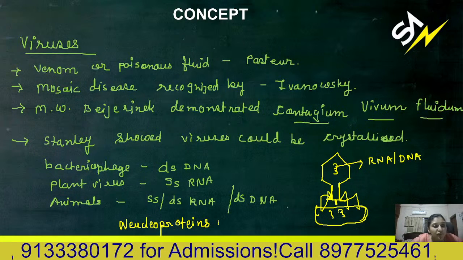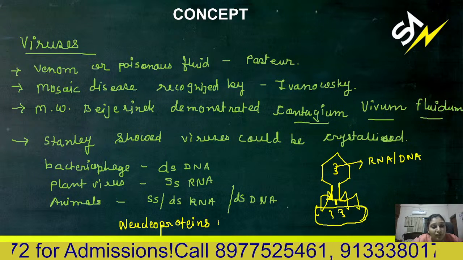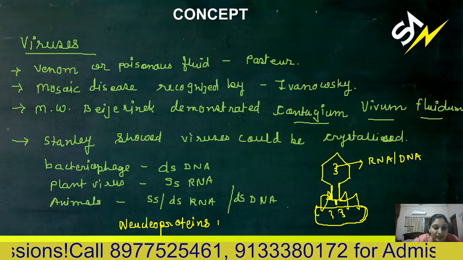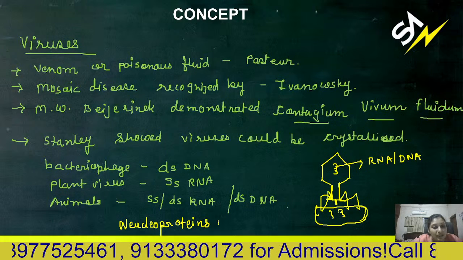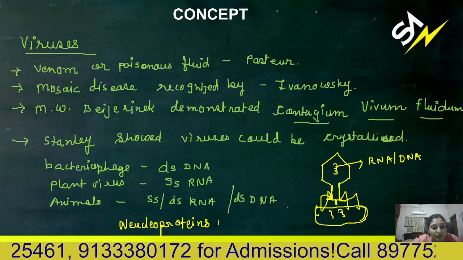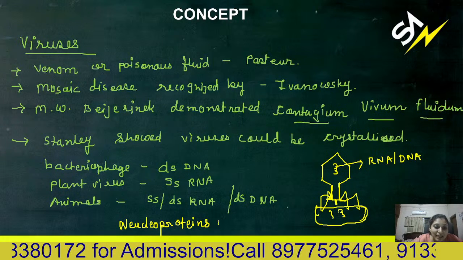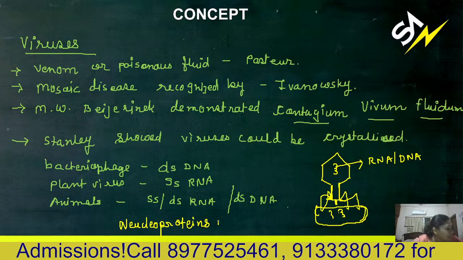Bacteriophage mostly has double-stranded DNA as genetic material, but plant viruses have single-stranded RNA as their genetic material. In animals you can observe different types of genetic material. Some have ssRNA, some have double-stranded RNA, some have double-stranded DNA also.